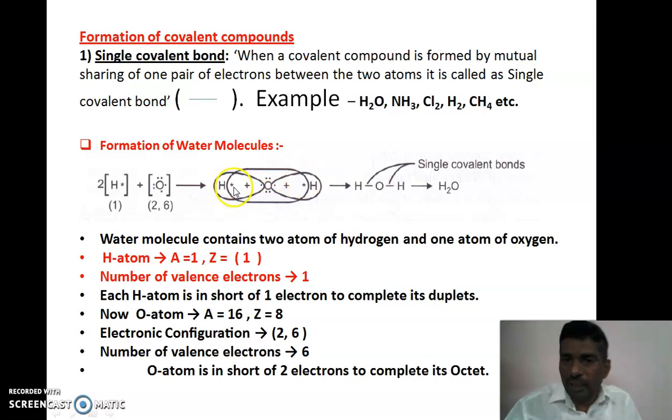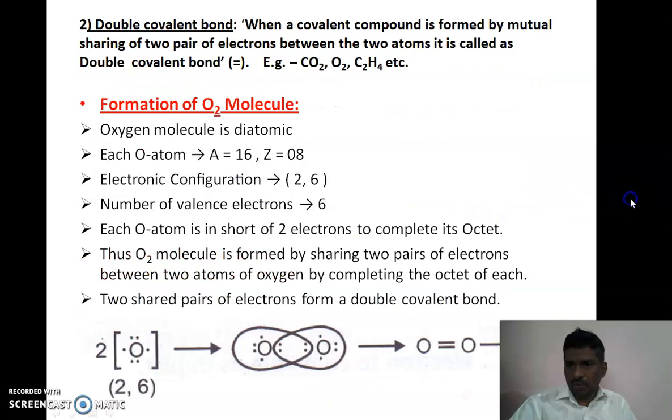Means overlap area or combined area, that is the sharing of one pair of electrons between similar or dissimilar atoms. Here, oxygen and hydrogen are dissimilar atoms, and that is the formation of a single covalent bond. Okay, that is a simple example of the formation of a single covalent compound molecule. These are the neutral molecules of water.